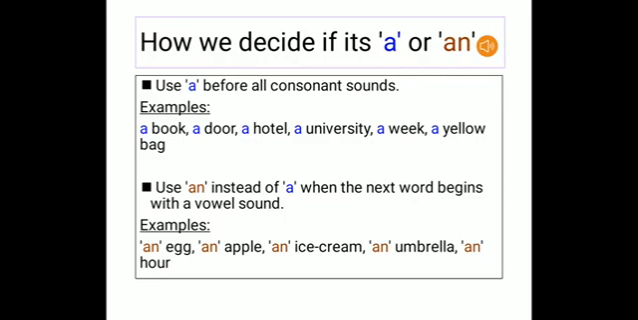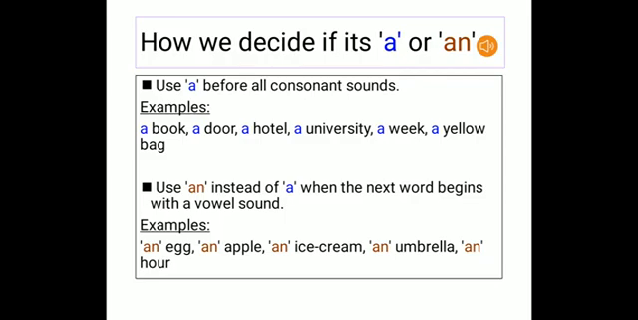Yellow bag is another example of where we use a. Now coming to an, when do we use an? I already told you that an is used before the vowel sound, or before the vowel word or letter. Let's take the example, an egg. Now E is a vowel.